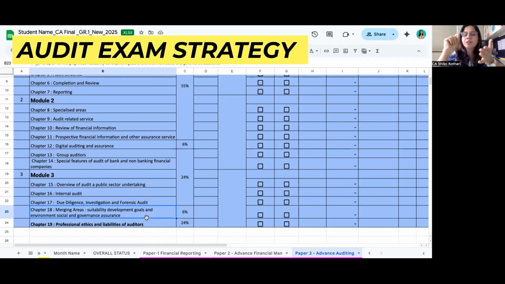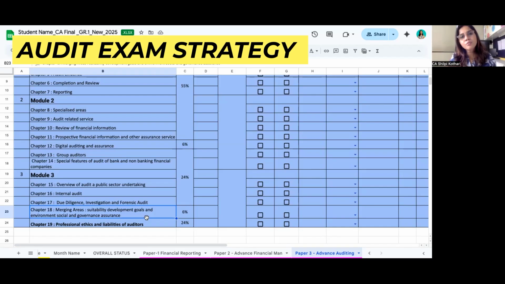Then think for 2 minutes, and when you're practicing, you can write in bullet points, but write something. Don't just make a frame in the mind. Write bullets: okay, I'll start like this and this will be the conclusion. So give 2 minutes to every question. Think, close your eyes, use a scanning technique, think where exactly the question is being asked, and then write. Don't be in a hurry.